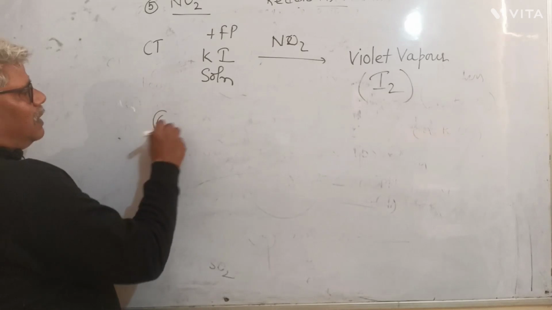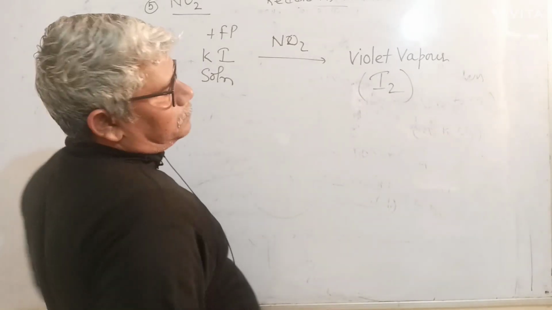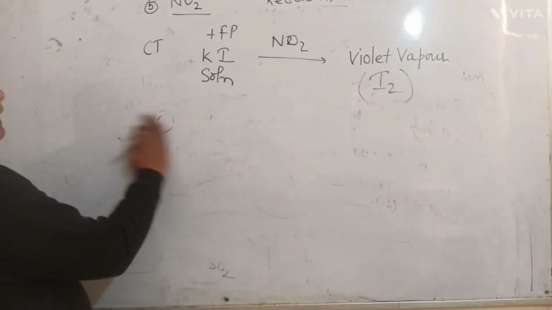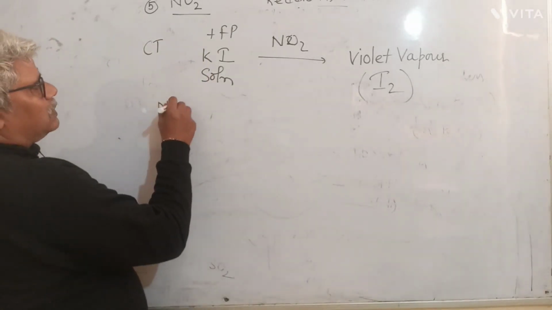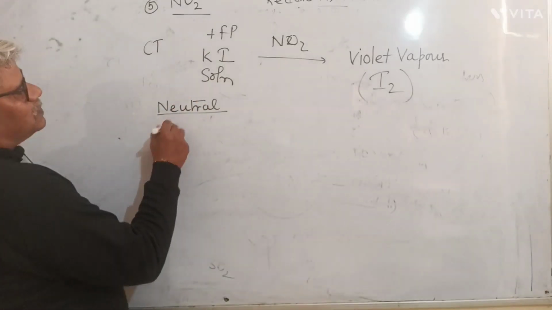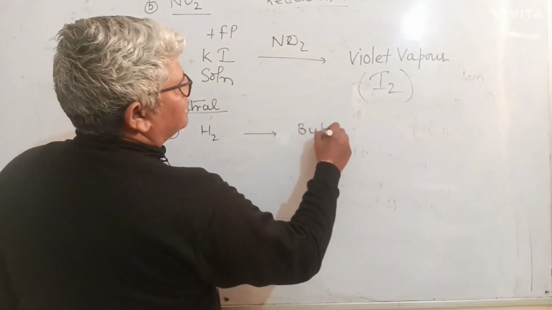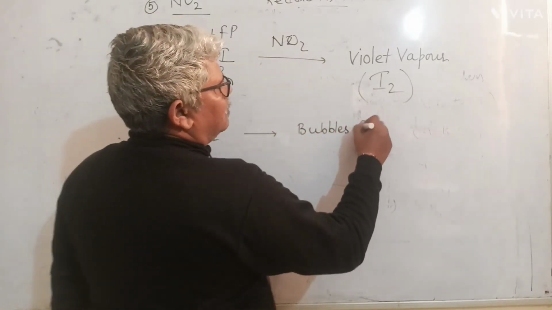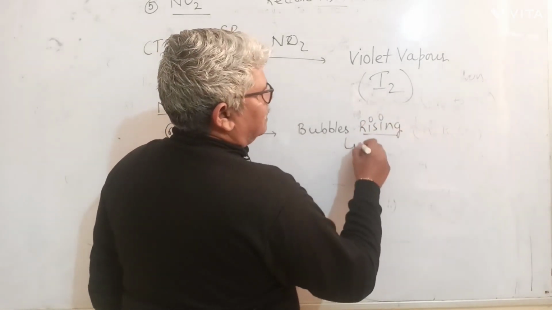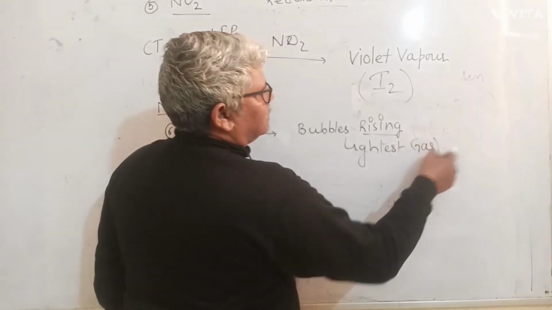Next gas, after this, is a neutral gas. Among neutral gases, the first one is hydrogen. It's seen as bubbles rising. Remember, bubbles rising. Rising is underlined because it is the lightest gas.